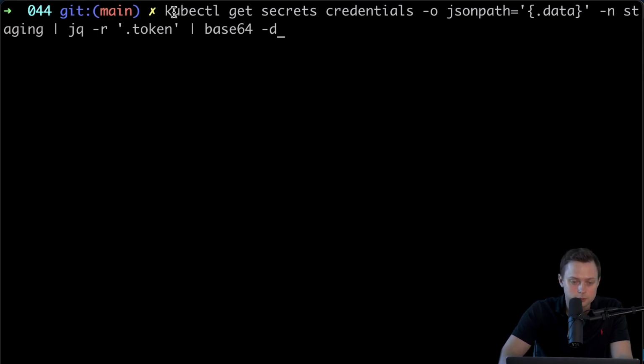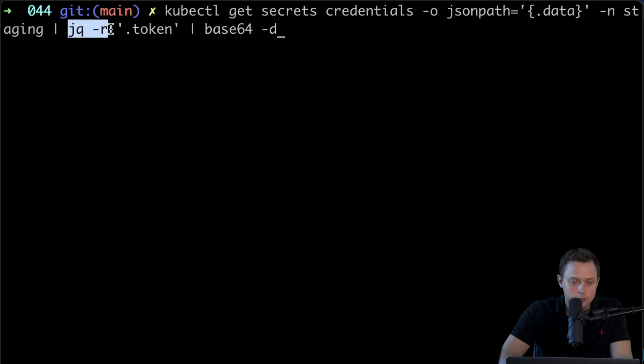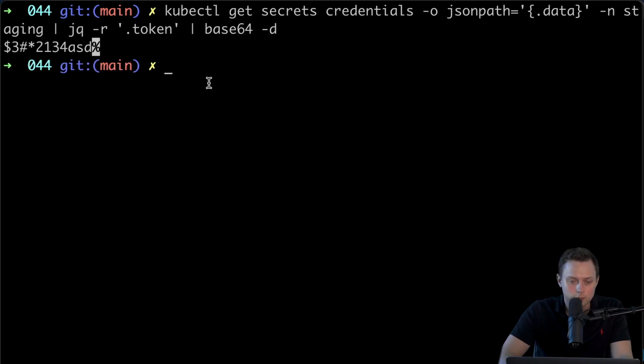So we can run kubectl get secrets credentials, and then we can pipe the whole thing to this command and specify that we just want the single value for that JSON key, which is called token, and pipe the value to the base64 tool. And we're gonna decode the secret right away. So this is the value.